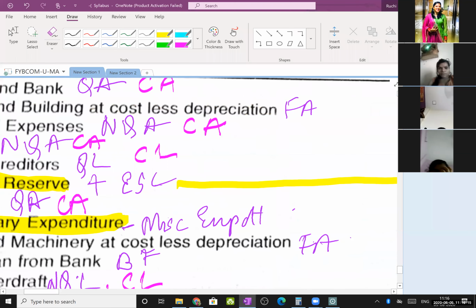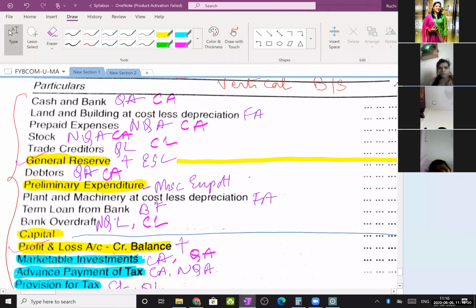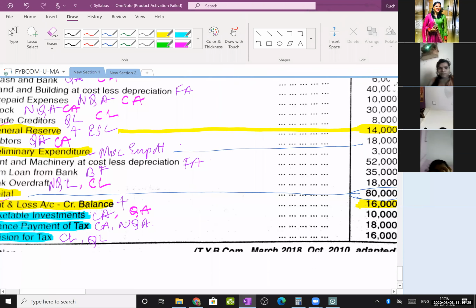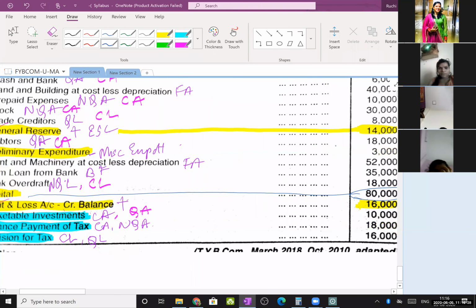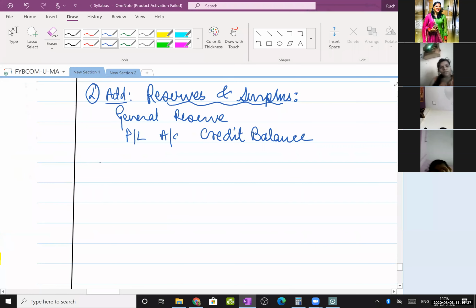Next, less losses. Write off the accumulated losses. Yes, we have preliminary expenditure, 3,000. So right here, losses you deduct and profits you add. Less preliminary expenditure.